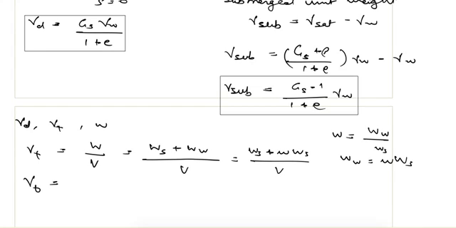And from here Ws will be common. So weight of solids to total volume is the dry unit weight, and it will be multiplied by 1 plus water content. So from here dry unit weight is equal to bulk unit weight divided by 1 plus water content.